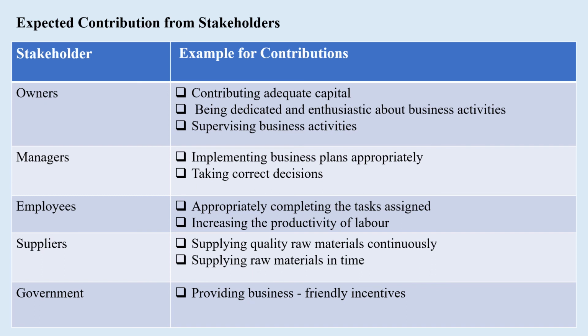Let's move on to suppliers. Supplying quality raw materials continuously. So the suppliers have to provide quality raw materials to the businesses. If they are not providing quality raw materials, there are plenty of suppliers, so the business will move on to another supplier. Supplying raw materials in time. So if the supplier is not supplying their raw materials in time, it will be harmful to the business, or they may move on to another supplier.